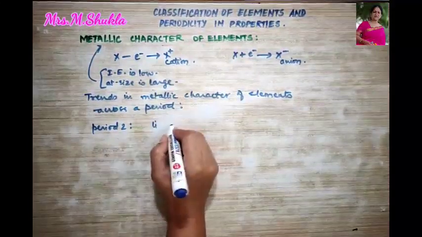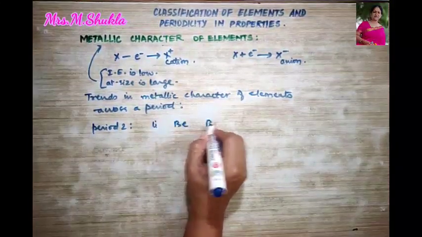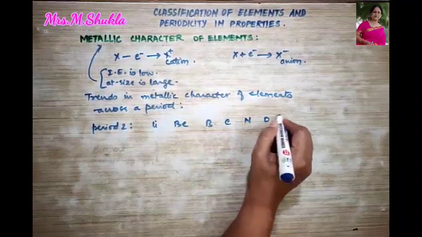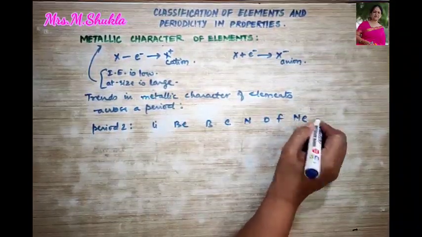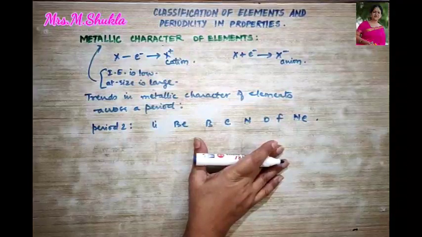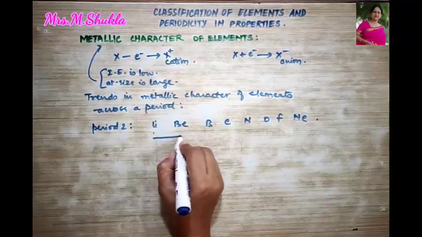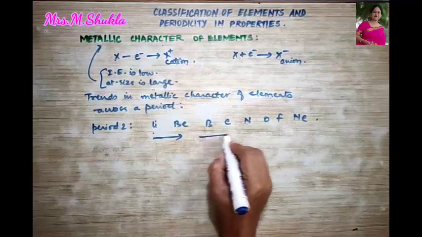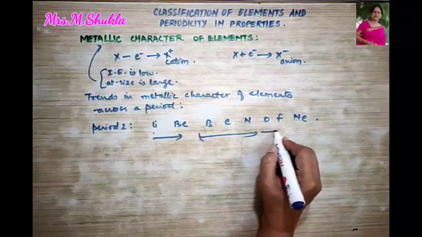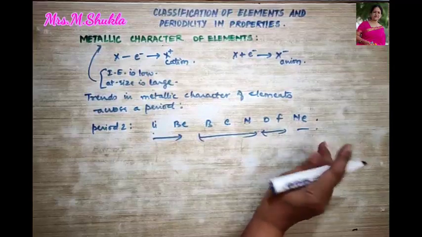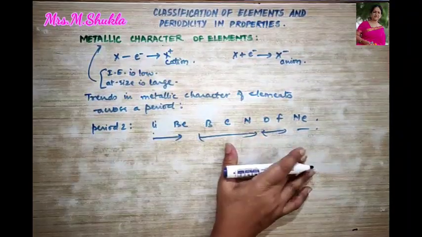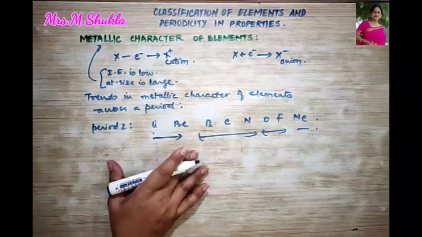So here we have lithium, beryllium, boron, carbon, nitrogen, oxygen, fluorine and neon. So what do you know about this? This is metal. As we move from left to right, we have metal, then we have the metalloids, then we have the non-metal, and then we come to inert gases. Isn't it so? So over here, what did we study?